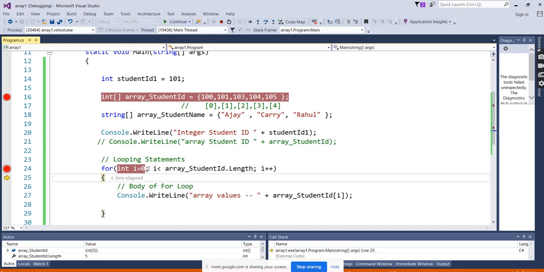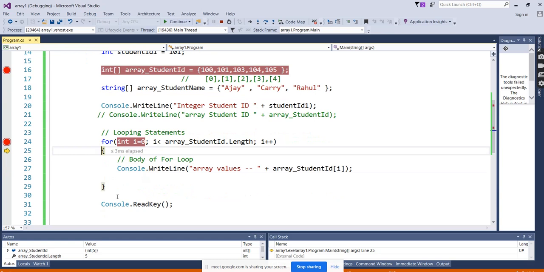Initialization comes into the picture only the first time the loop is entered. From the second time onwards, we do not check the initialization because it's not required. After entering, the value keeps incrementing with the help of the iterator. After incrementing the value, it will check the condition. If it is satisfied, it will come into the for loop. If it's not satisfied, it will come outside the for loop and run whatever you have written just after the for loop.